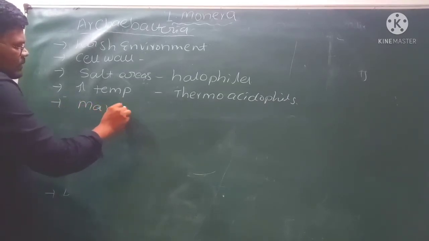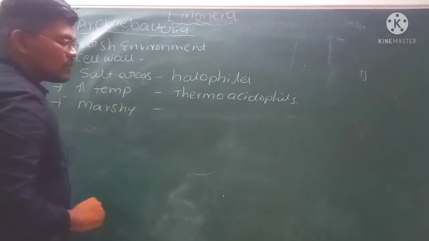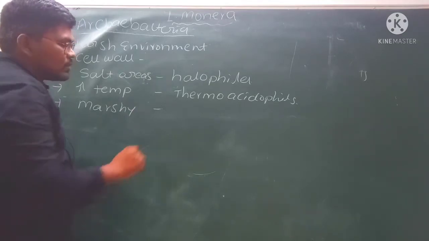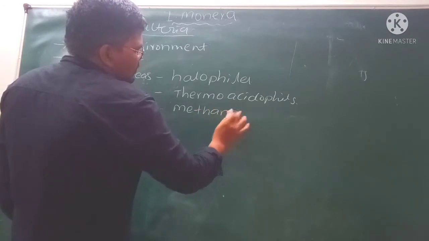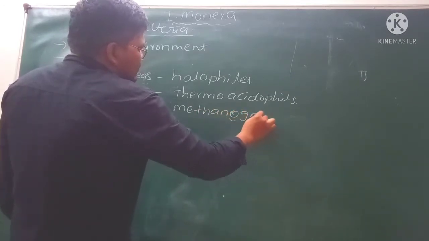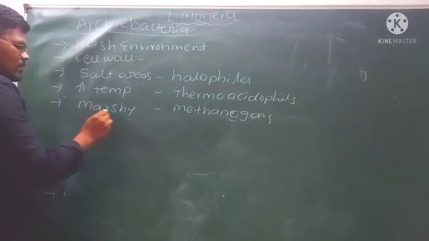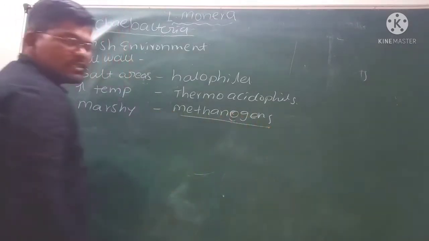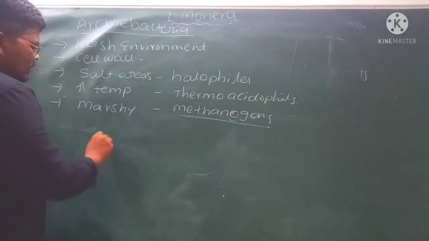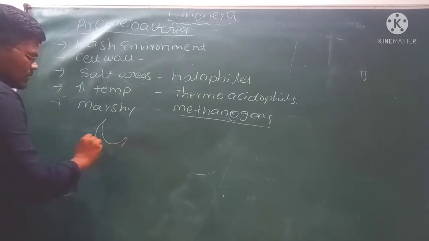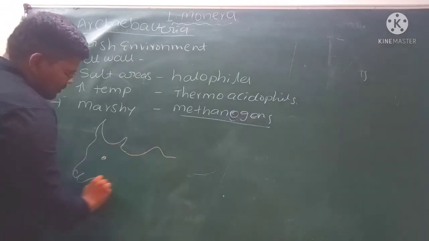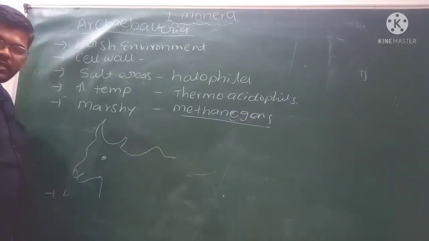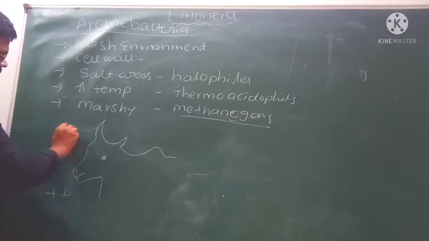Then archaebacteria which live in marshy environments are called methanogens. If you see about the methanogens, they live in the stomach of ruminant animals. Ruminant animals are like cow and buffalo. This is one ruminant animal, for example, the cow.